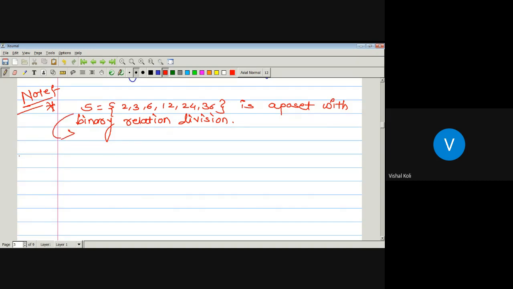If it is a lattice, then it holds the definition of lattice. That is, every two elements belonging to set S have a least upper bound and a greatest lower bound. As here the relation is division, it means the least upper bound is nothing but the LCM and the greatest lower bound is nothing but the GCD.